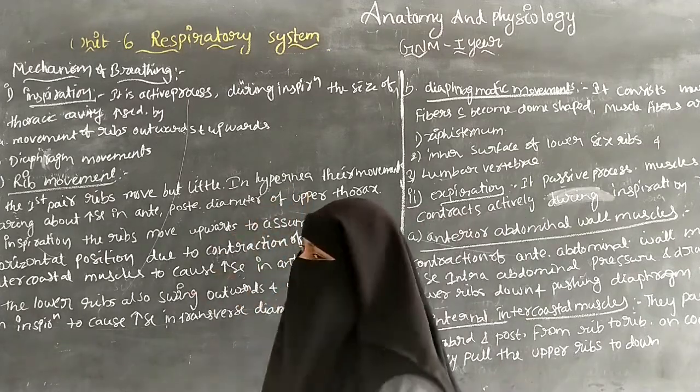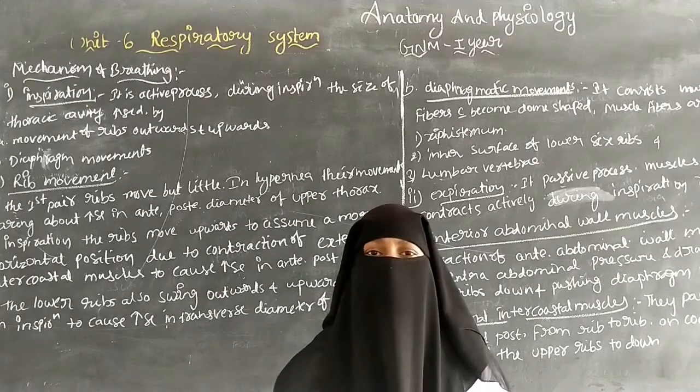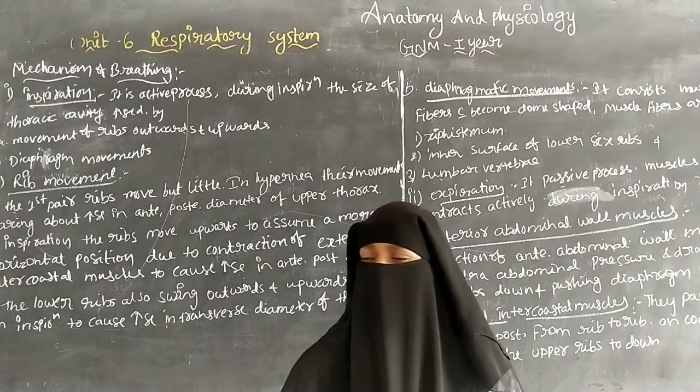Hyperpnea means an abnormal, increased breathing pattern.